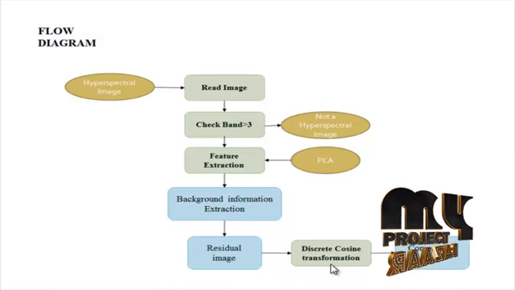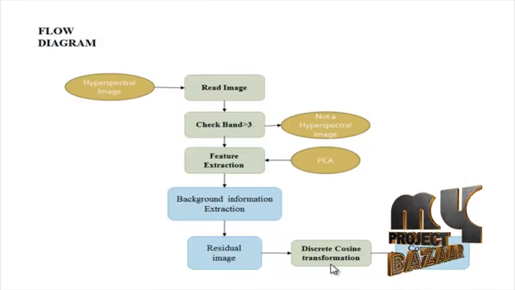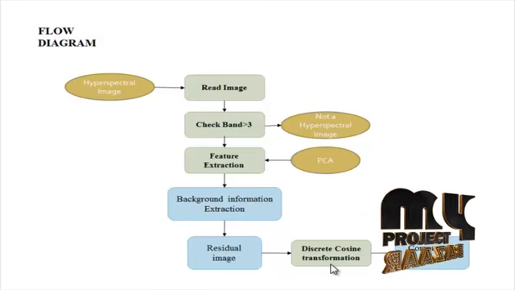Discrete cosine transform helps separate the image into two parts of different importance. The DCT is similar to the discrete Fourier transform. It transforms a signal or image from the spatial domain to the frequency domain.